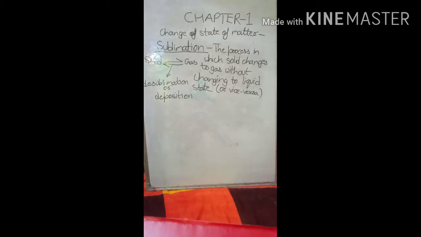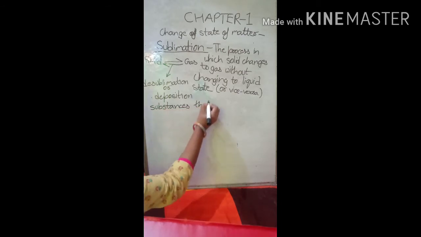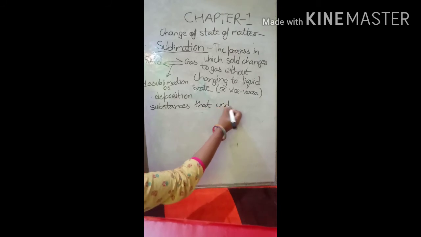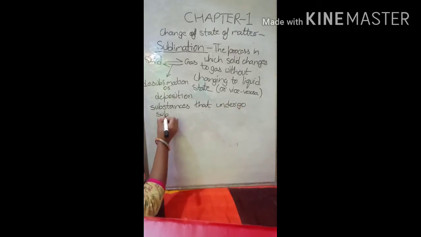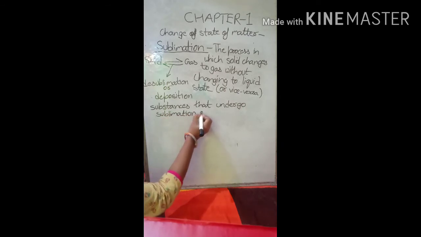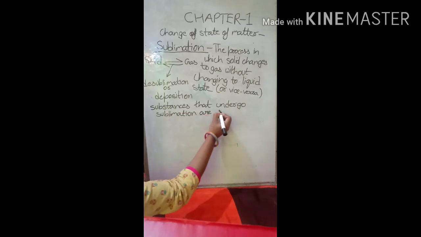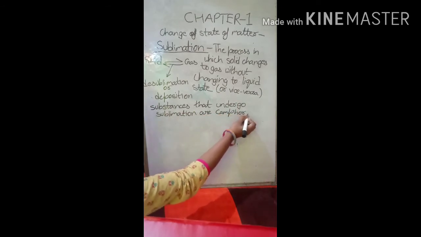Now the substances which undergo sublimation. Examples of substances that undergo sublimation are, a common example, camphor. In Hindi it is known as kapoor.